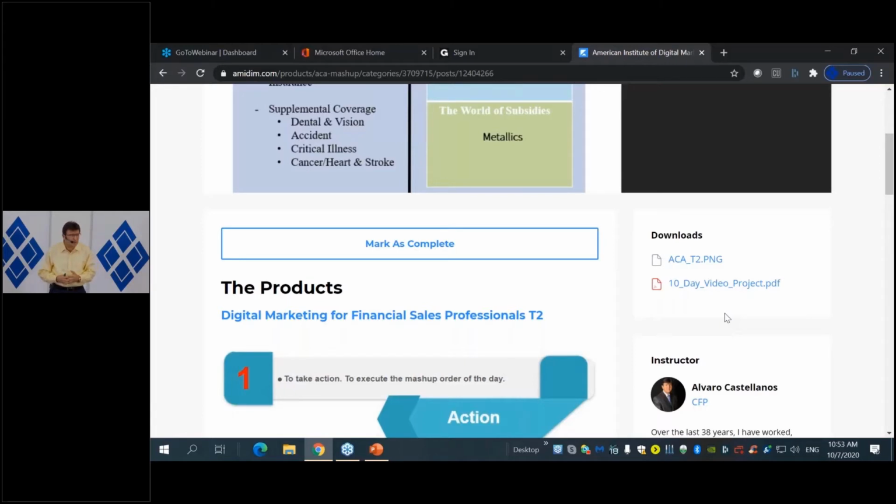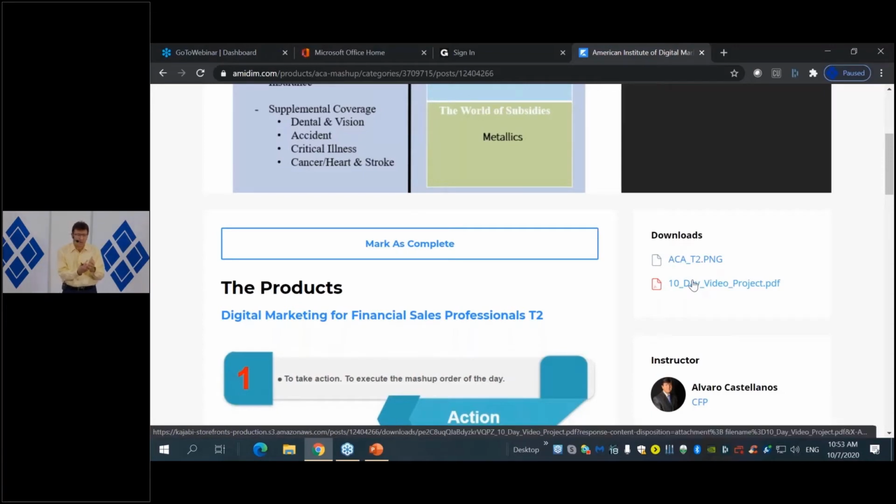So for example, if you are presenting a class on how to review your life insurance policy, and with that you are trying to sell more life insurance, okay, and you have some type of booklet that people can download and complete and send back to you, or some type of checklist of what you need to do, this is where you would place it. So you would tell them, hey, go to the download section and download this or download that.